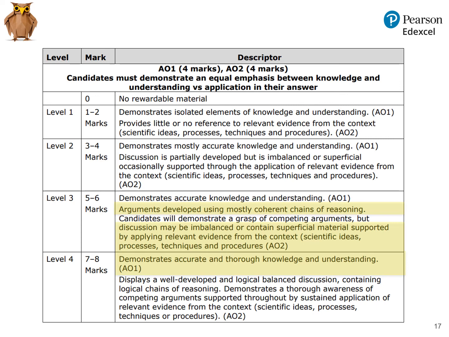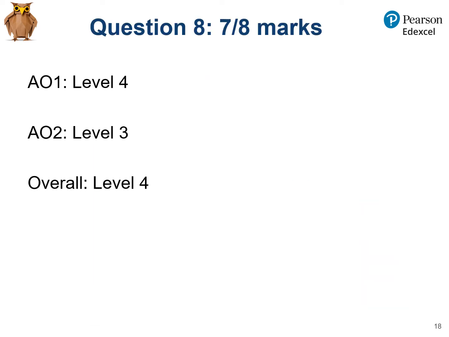So here, the judgment was that some of the application was a little superficial, and some more detail, some more explicit links could have been made, but that was good enough for level 3, and the overall judgment follows. So very similar to the previous response. Perhaps here the AO1 isn't quite so strongly in level 4, but the AO2 is perhaps quite close to level 4, strong level 3 application. So overall this was judged to be at the lower end of level 4, and that's 7 out of 8.